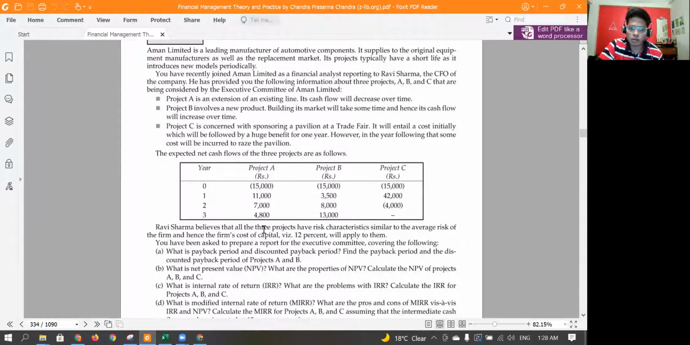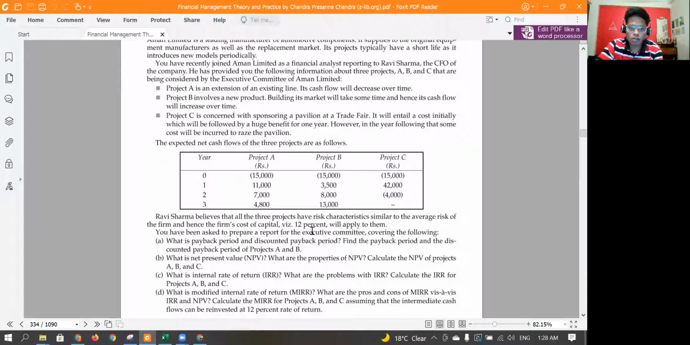Now, Ravi believes that all three projects have risk characteristics similar to the average risk of the firm, and the cost of capital of 12% will apply to them. You have been asked to prepare a report for the executive committee covering the following things: payback period, discounted payback period, find the payback period and the discounted payback period for project A and B. What is the net present value? What are the properties of net present value? Calculate the net present value of projects A, B, C, the internal rate of return, and what are the problems with IRR.